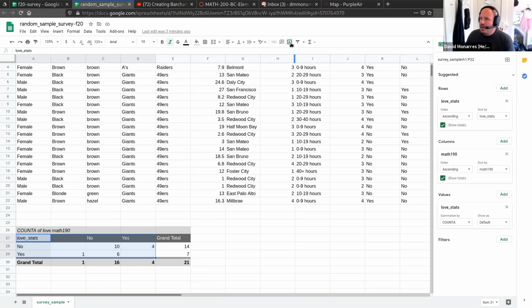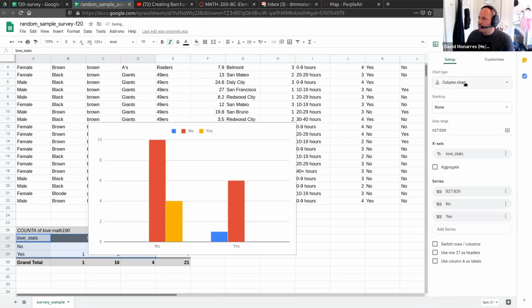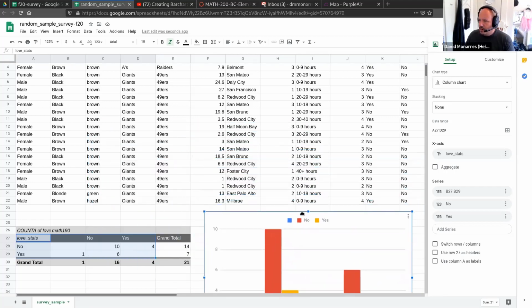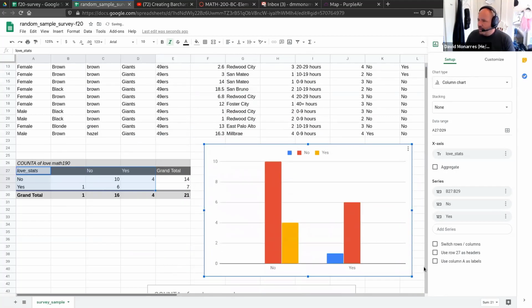And then I'm going to go ahead and go to Insert Chart. And I am going to, okay, take this over here. And to kind of point out what we have right here, I don't have a title. I have all that kind of stuff, the stuff I have to add, okay? We see some no's, we see some yeses, and then we see like a legend with different colors, okay?